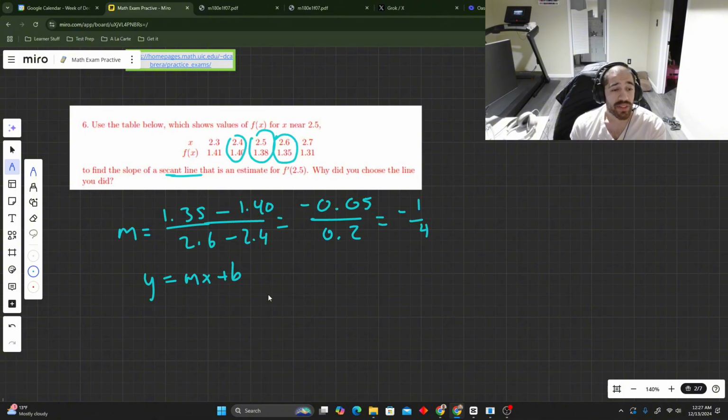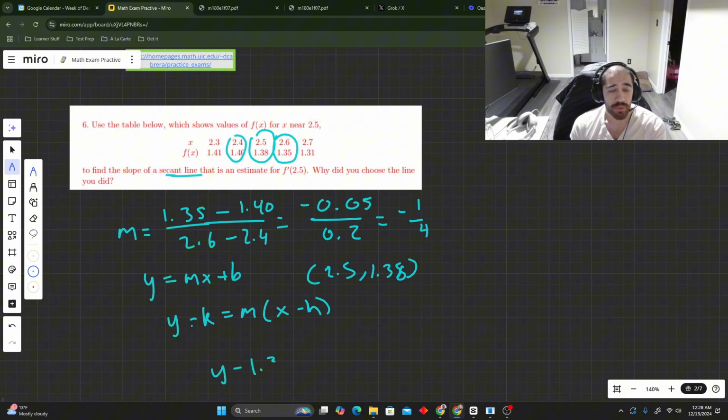So, you know what? I'm going to use the point slope formula. Do you remember what that is? I can't really remember off the top of my head, but it's going to be something like this, okay? Where this is the x point, this is the y point. So the point we're looking at, 2.5, 1.38, okay? And so we're going to plug this in with the slope. Y minus 1.38 is equal to negative 1/4 x minus 2.5, okay?